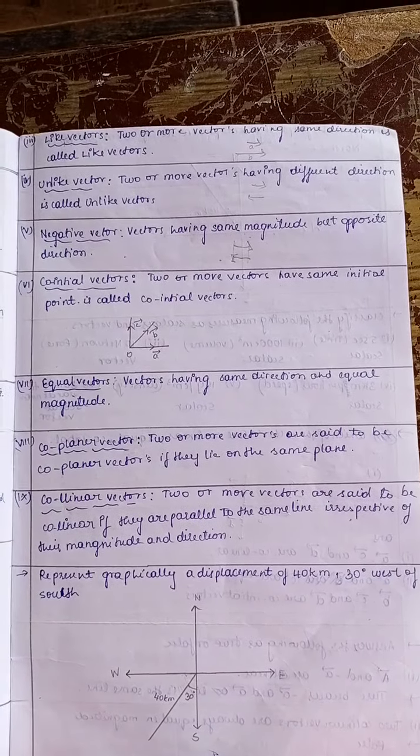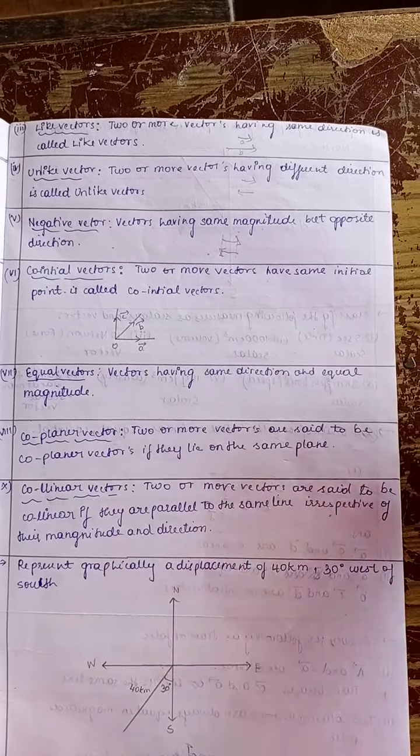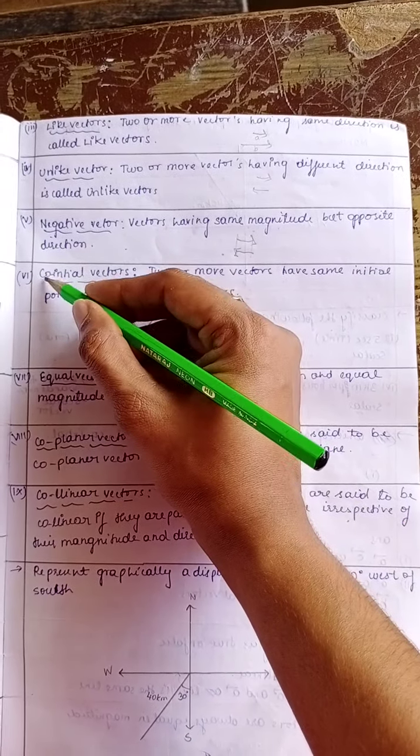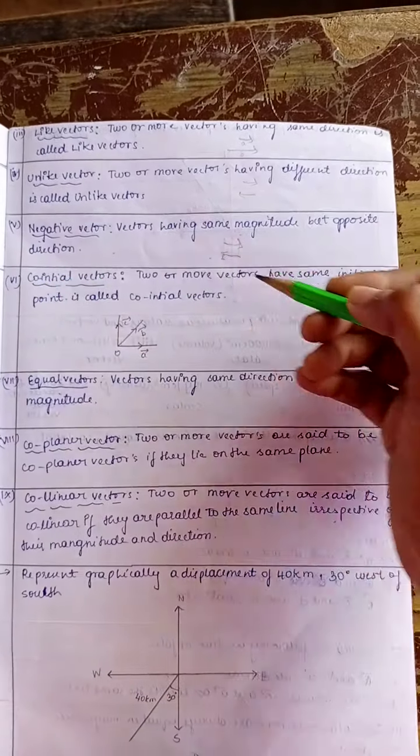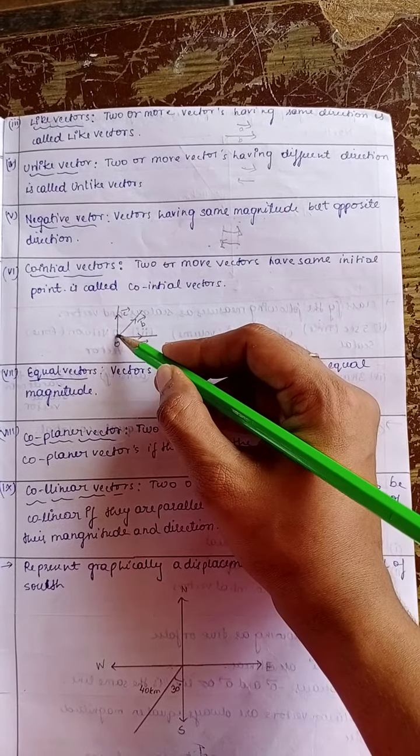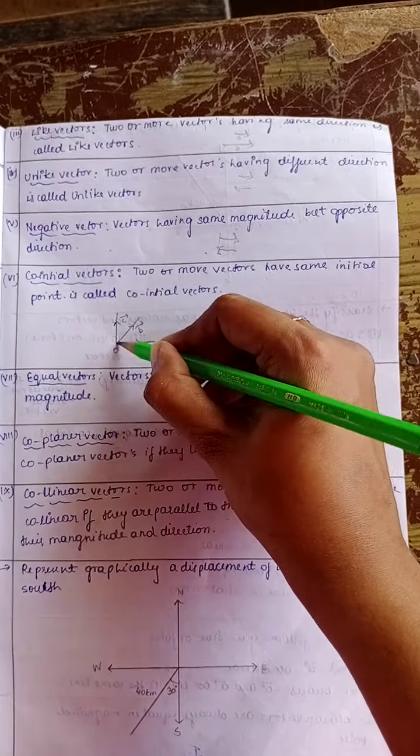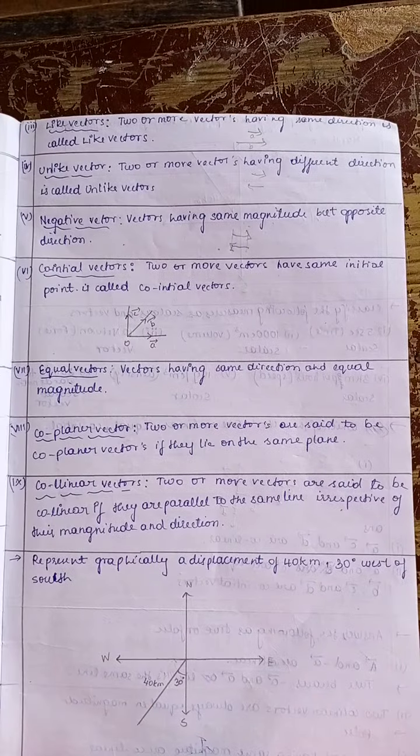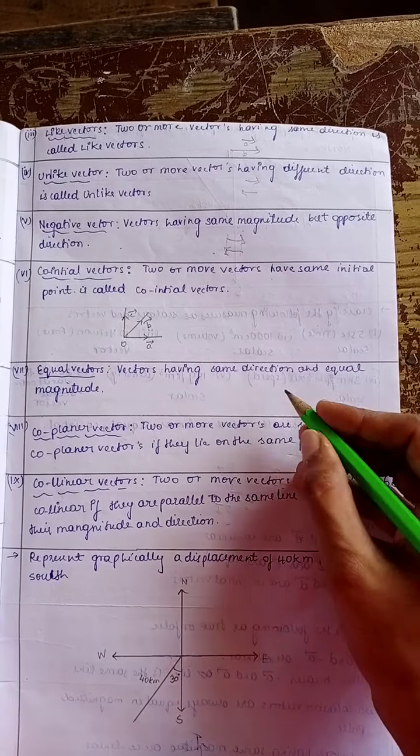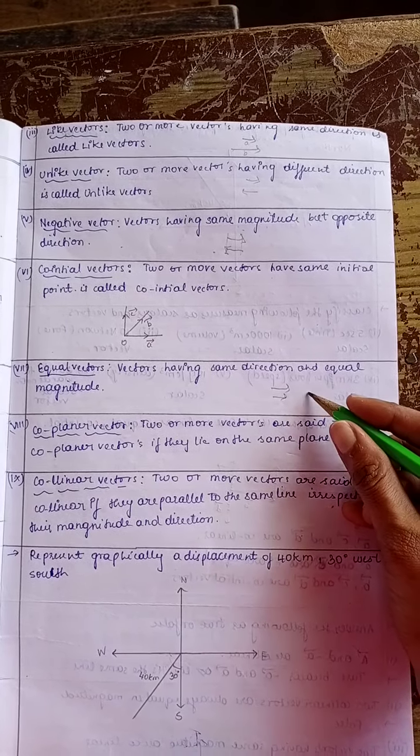Next is a co-initial vector. Two or more vectors are said to be co-initial. Co means same initial point. Two or more vectors are said to be co-initial, then their initial point is the same. Here A, B, C, these three are the vectors, their initial point is O, therefore these three are called co-initial vectors. Next is equal vectors. Vectors having the same direction and same magnitude. Both are having the same magnitude and same direction, that is called an equal vector.